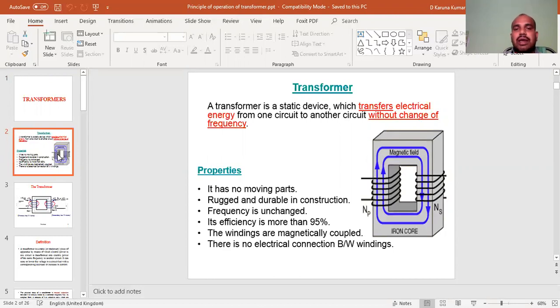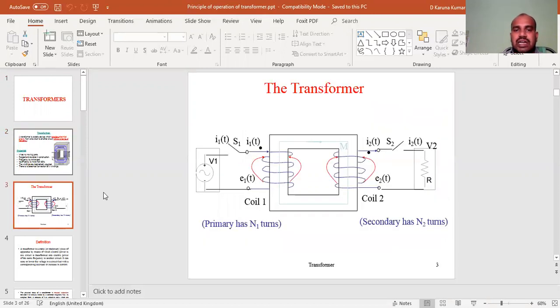The windings are the primary winding and the secondary winding. There are two windings in the transformer. The windings are magnetically coupled. There is no electrical connection between the two windings. This is the basic circuit diagram of a transformer.